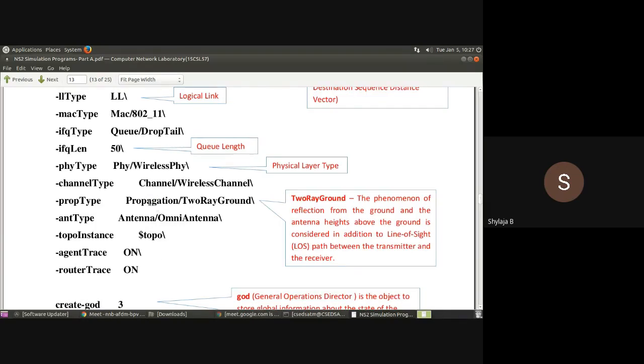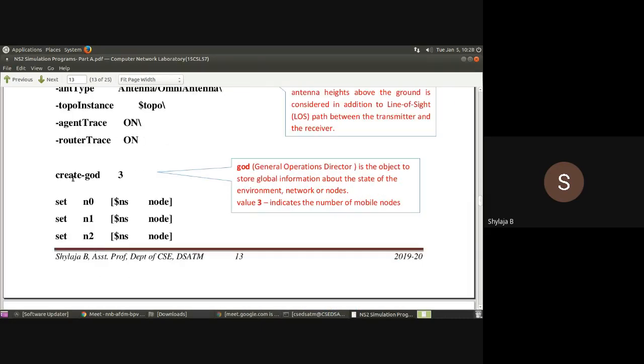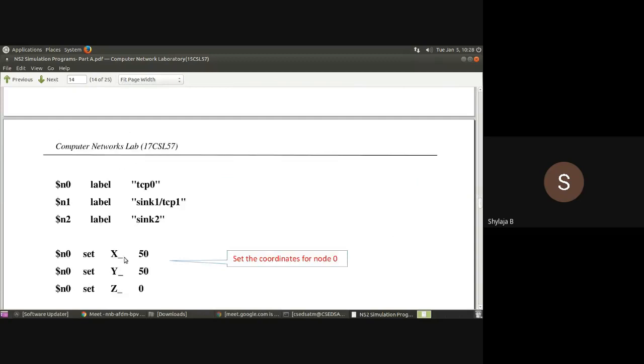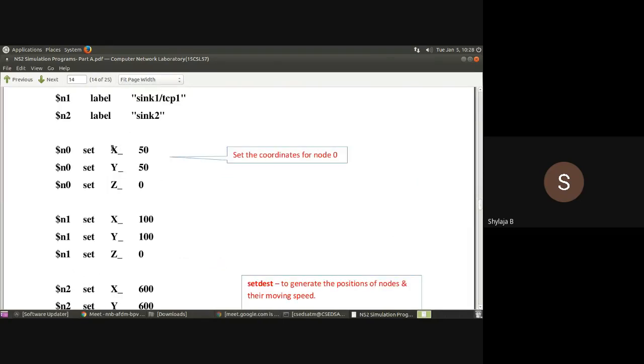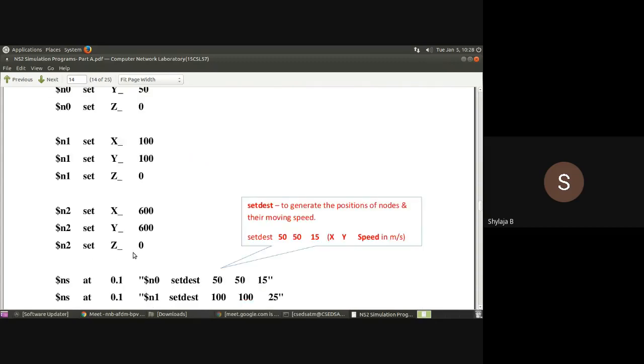Those were the common mistakes. And in each of these lines, make sure that after the slash you delete the space. That is the common mistake. And create-God 3: create hyphen God, single word, then leave a space and write 3. And here, after writing x underscore y underscore and z underscore, leave a space. So x and underscore have to be written continuously without space. And after writing x underscore, leave a space, then write the number.